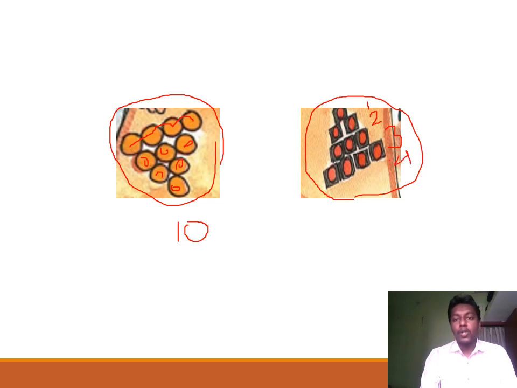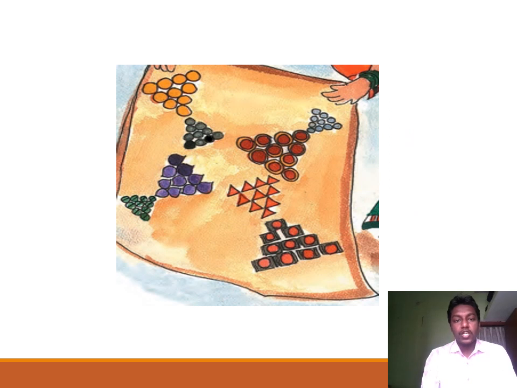And if we count all these, 1 plus 2, 3, 3 plus 3, 6 plus 4, which means there are in total 10 bindis in this group also. So you can easily understand that in all the groups there are 10 bindis. So there are 10 bindis in each of these groups. And now let us count how many groups are there.